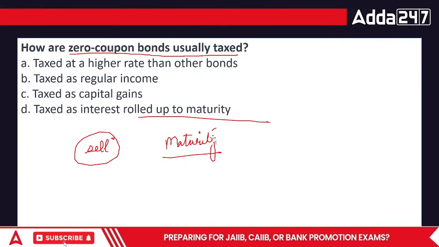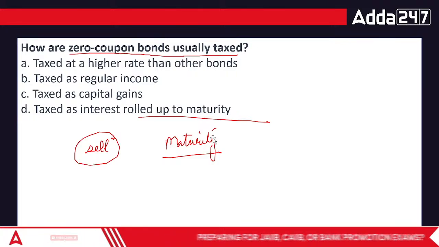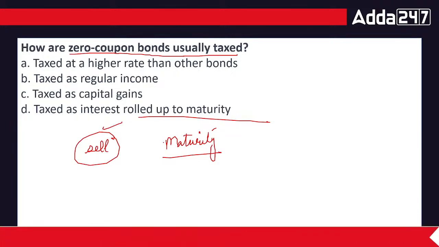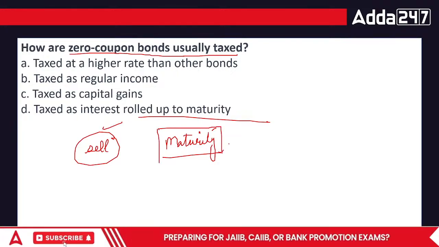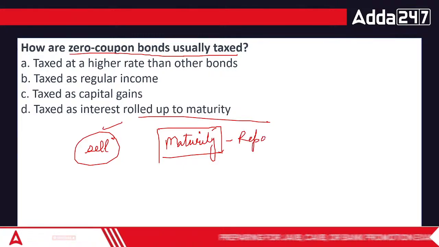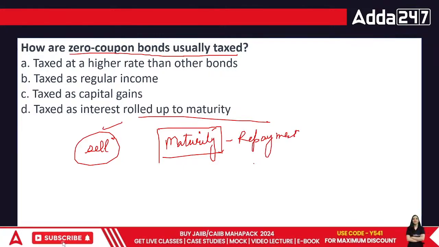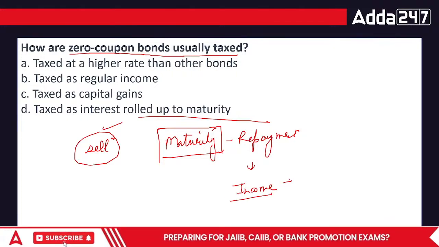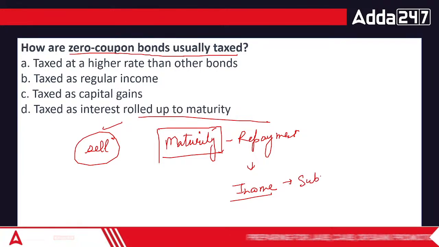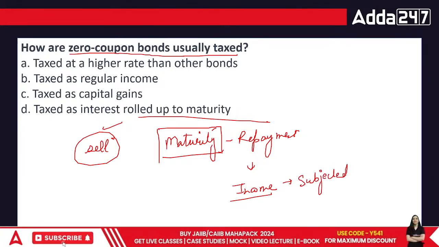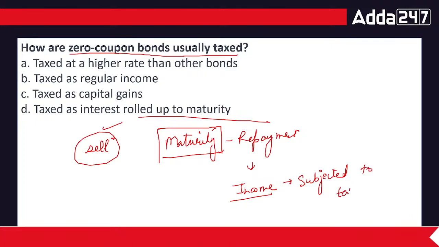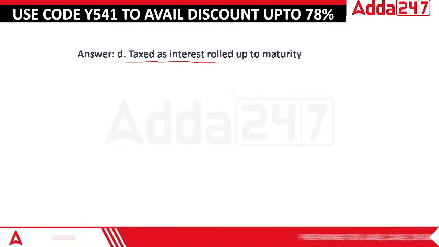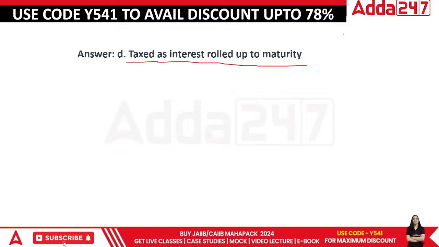This is normally when you either sell it before time or at the time of maturity when the company makes a repayment. This is where you receive income which is subjected to tax. Done. So in this case, the correct answer is taxed as interest rolled up to maturity.